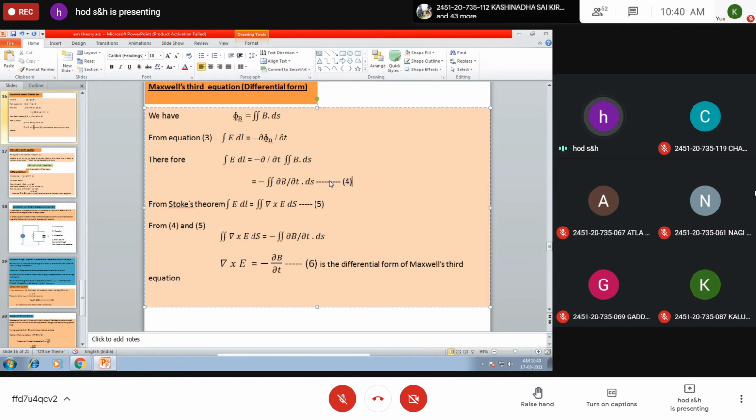So from equations 4 and 5, because on the left hand side you have line integral E dot dl, you can equate the RHS. So surface integral del cross E ds is equal to minus surface integral dou B by dou t ds. Or finally you can write del cross E is equal to minus dou B by dou t, equation 6, which is the differential form of Maxwell's third equation.